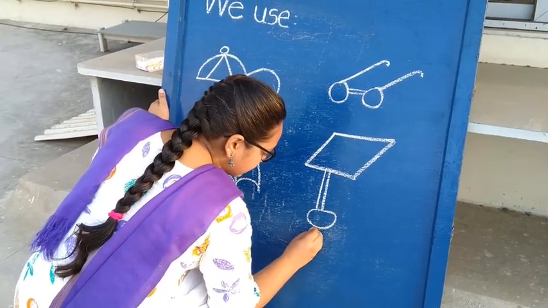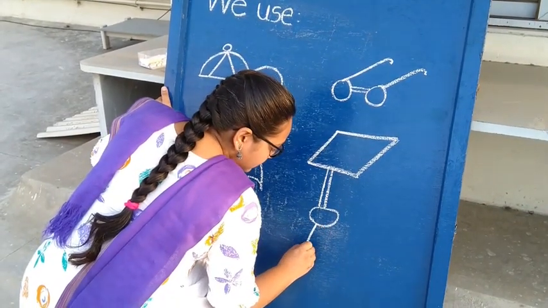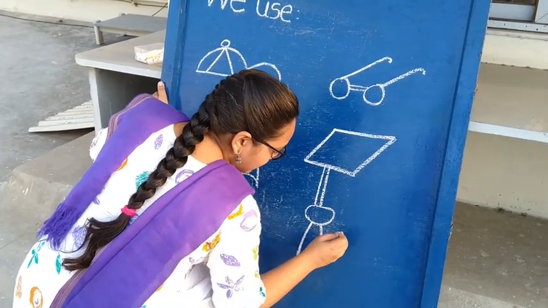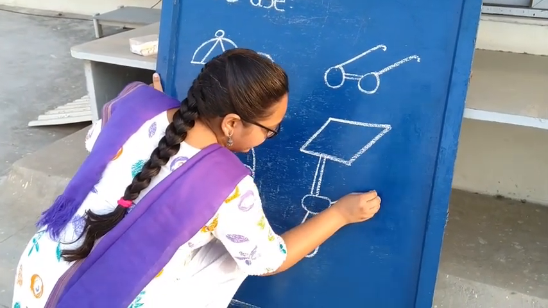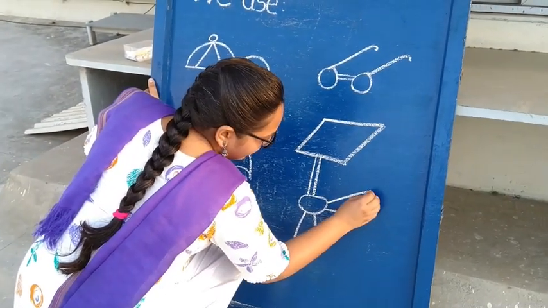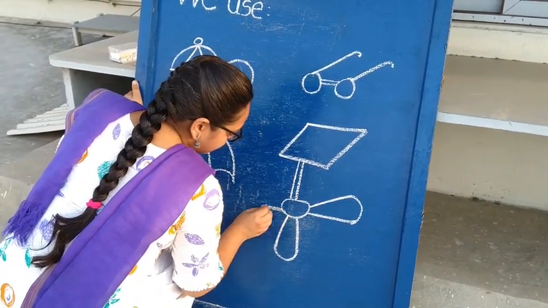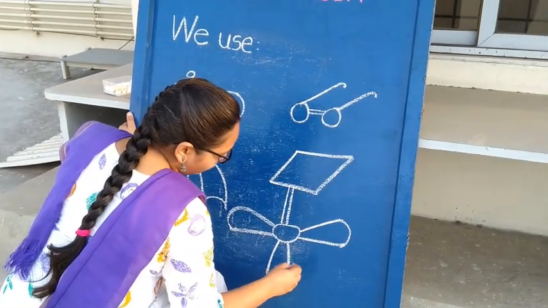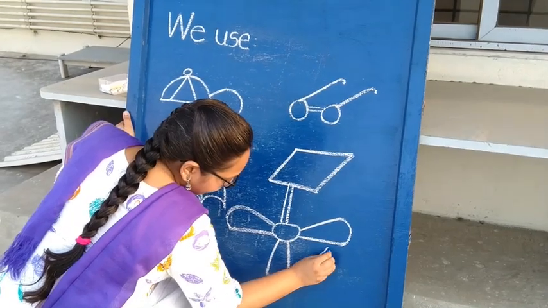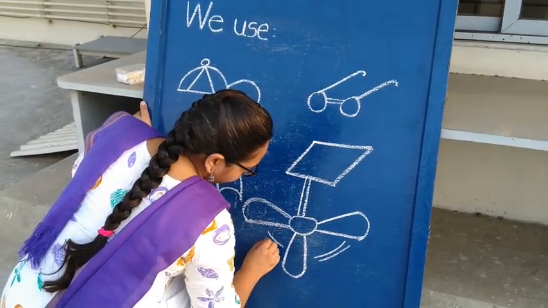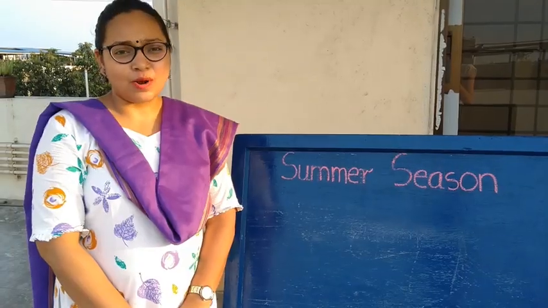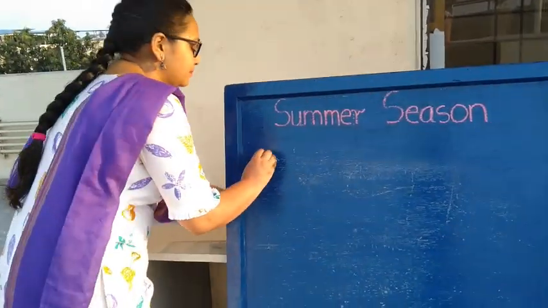Now for the blades. Down, slanting lines, and join. Again, slanting line, and join. Again, slanting line, and join. And to make a fan work, we are going to draw curves like this. Now, we are going to draw what we like to have. Start writing from the first line.